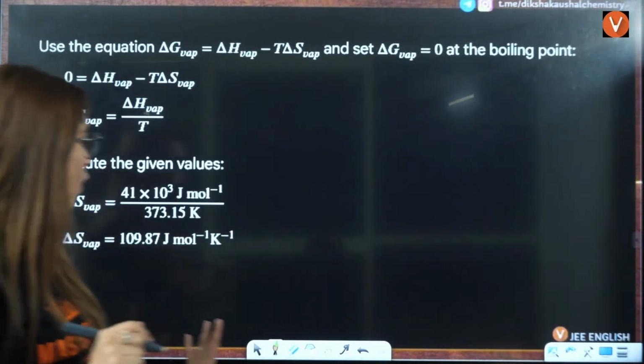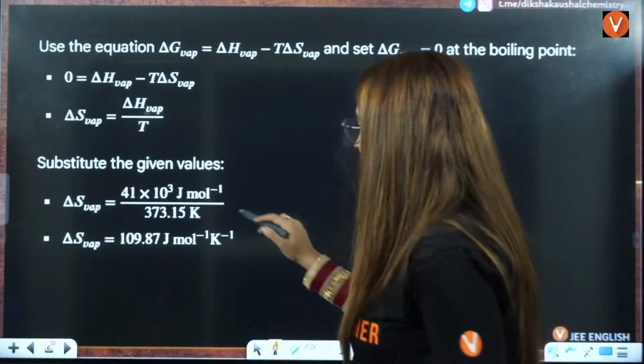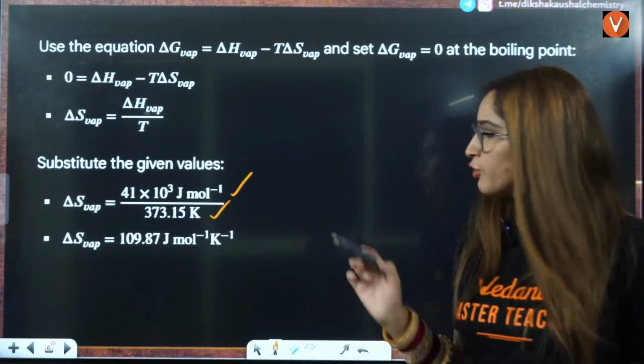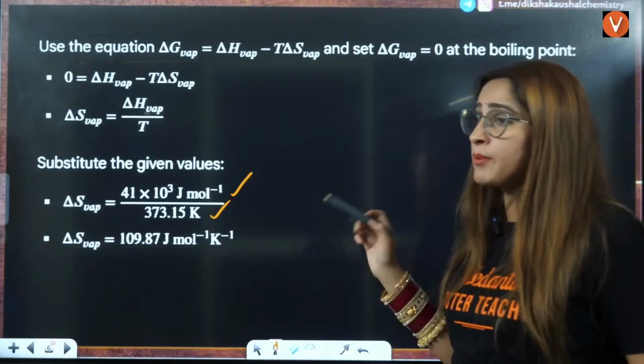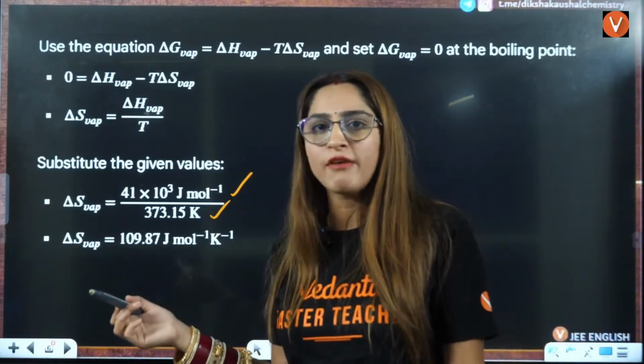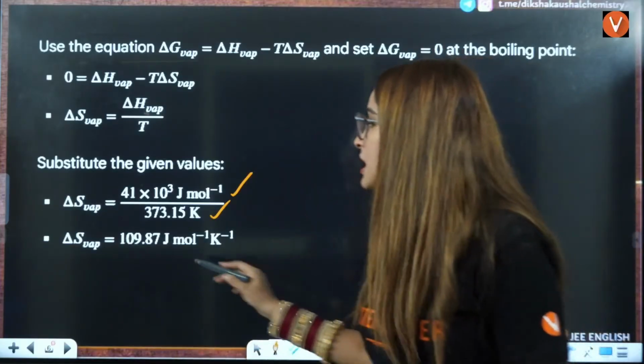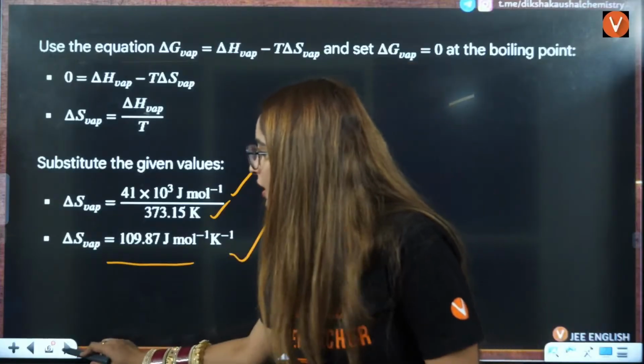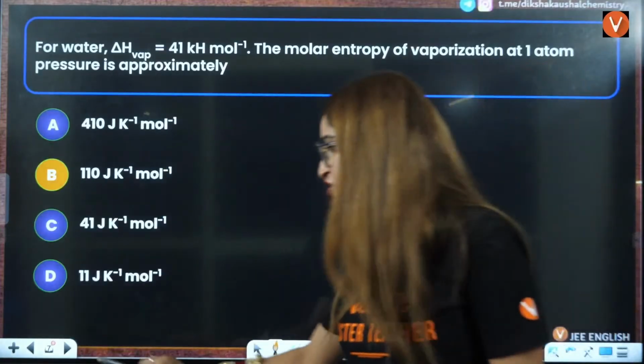Okay, that's how we are going to solve this. Delta H, and this is your temperature. You can also write it as 373.15, but the approximate value 373 you can also put here, right? And you will get your answer for delta S of vaporization, right?